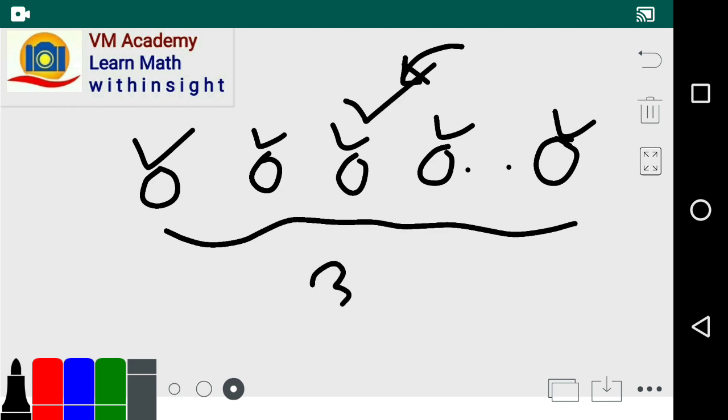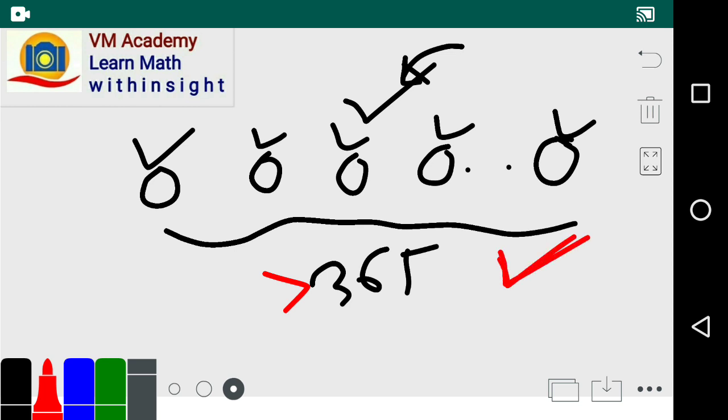So if there are more than 365 people, then they share the same birthday, on the same day in a year.